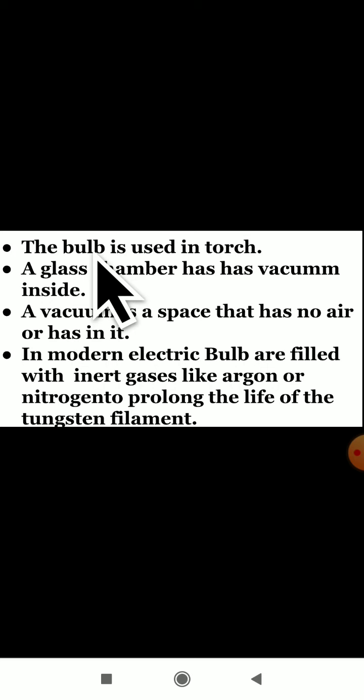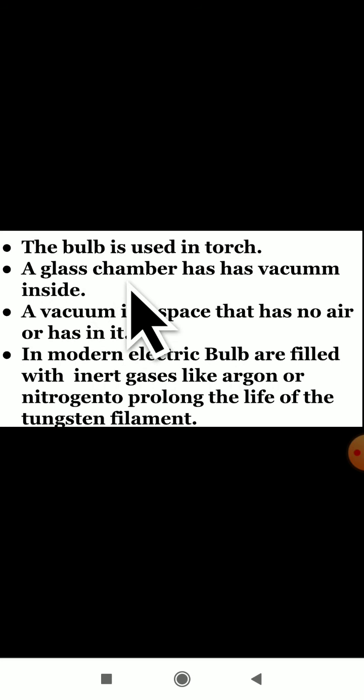Dear students, have you observed the bulb in a torch? Yes, it is very tiny. The one which we use in our homes is a little bit big in size, but the bulb present in a torch is very tiny. A bulb has a glass chamber outside.